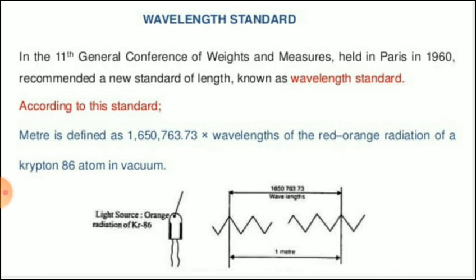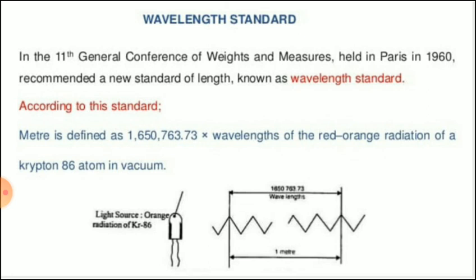The 11th General Conference of Weights and Measures held in Paris defined the meter as equal to 1650763.73 wavelengths of the red-orange radiation of krypton isotope 86 gas. So you can see here the meter is defined as 1650763.73 wavelengths of the red-orange radiation of a krypton 86 isotope gas or atom in vacuum.